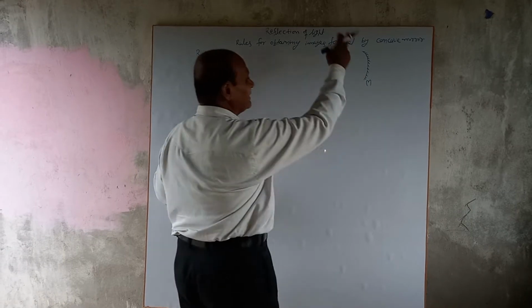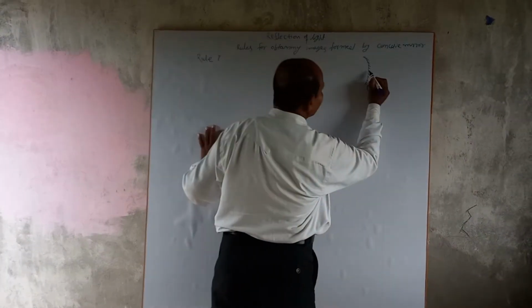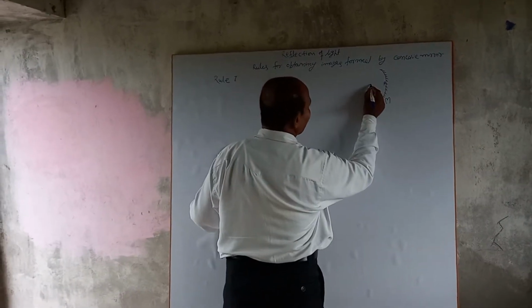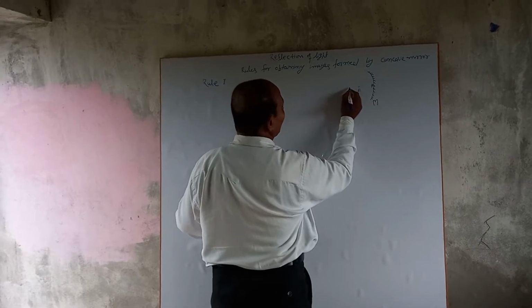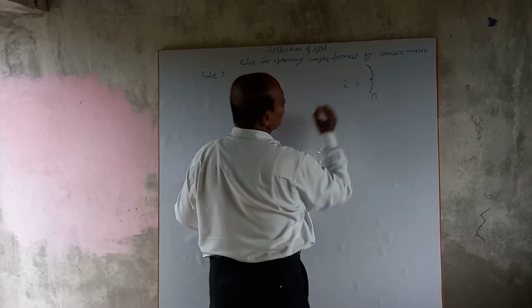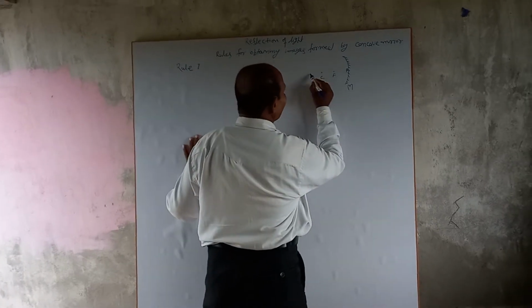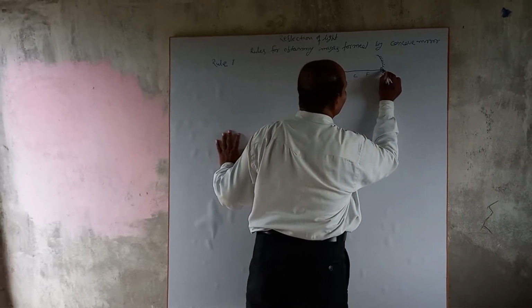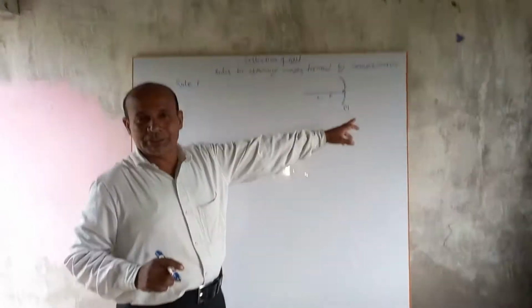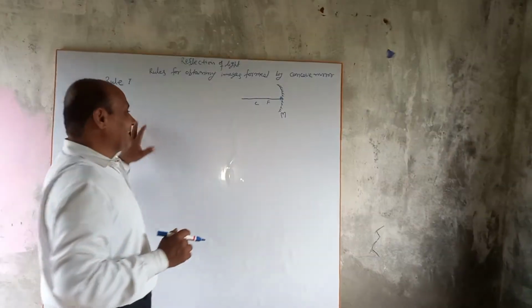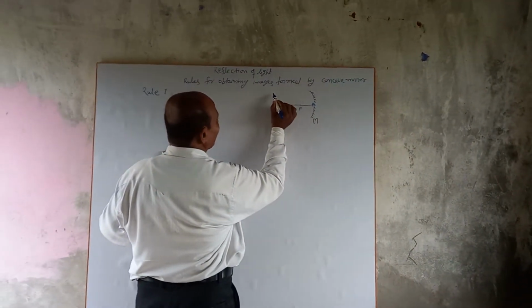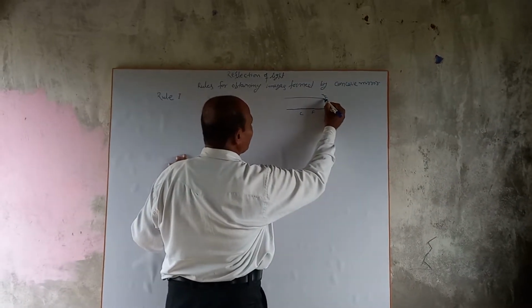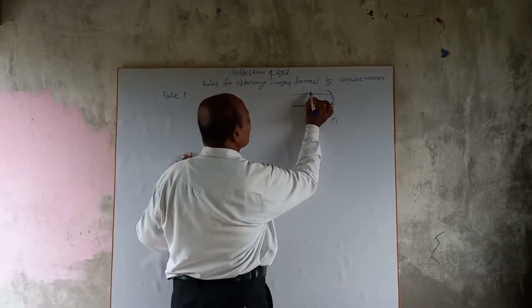P is its pole, F is its focus and C is the center of curvature. A line passing through the center of curvature and pole is known as the principal axis. An incident ray which is parallel to the principal axis, after reflection, passes through the focus.